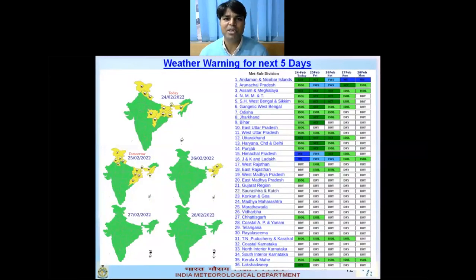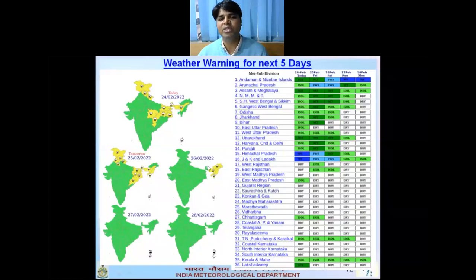In this slide, I am discussing the weather warning. Here we can see thunderstorm activity over the Western Himalayan region is likely to continue during the next 2 days. On day 2, Punjab and Haryana are also likely to experience thunderstorms. Now I am discussing East India. Here we can see thunderstorm, lightning with isolated hail is also likely to continue during the next 2 days.